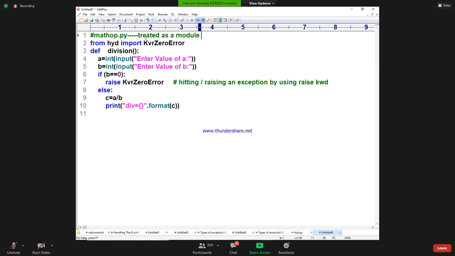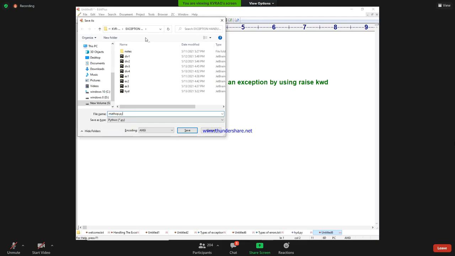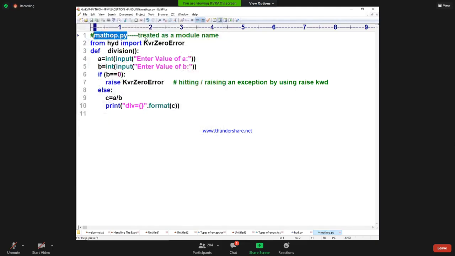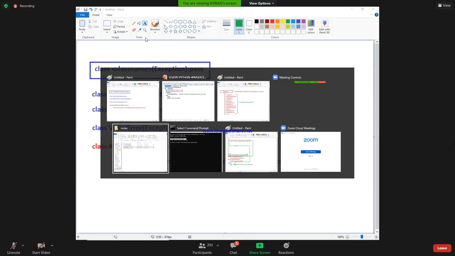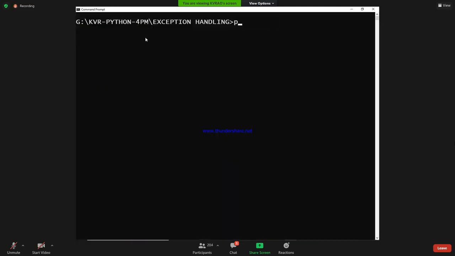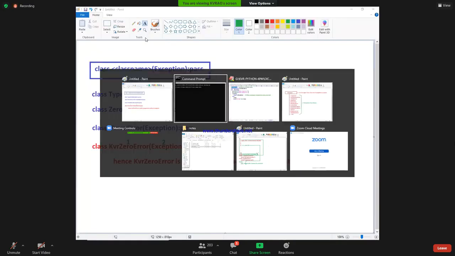If I explain tomorrow's case study, you will really wonder. Treated as a module name. Yes, save it, as math_op.py. Coming back to the point, save it as the method math_op.py. See that now it is not going to do anything because we are not calling it.